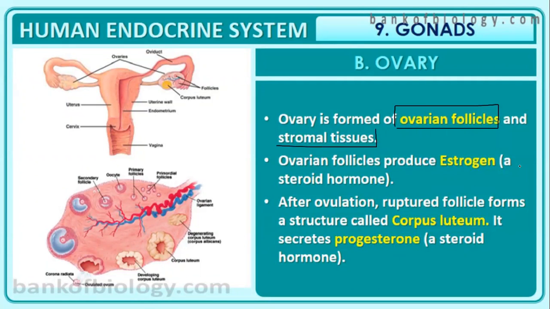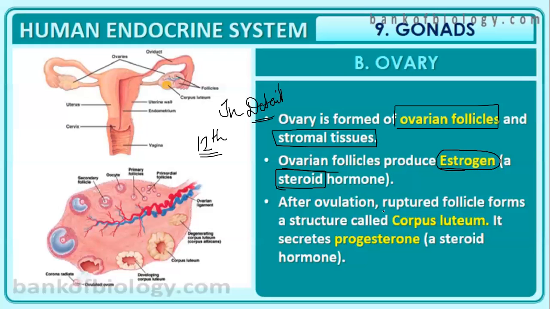Ovary is formed of ovarian follicles like this, which we will definitely deal with in detail in your 12th standard human reproduction chapter. Those who are keen to know more about all these things, we have the essay question also based on this for your class 12. The ovarian follicle produces the sex hormone of the female, that is estrogen, which is again a steroid hormone. We studied about a peptide hormone also.